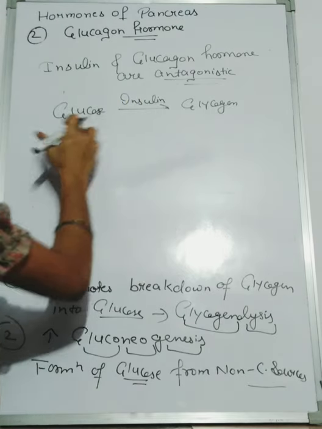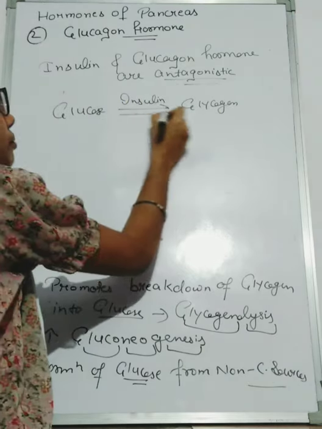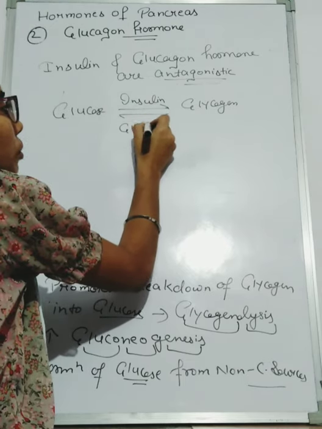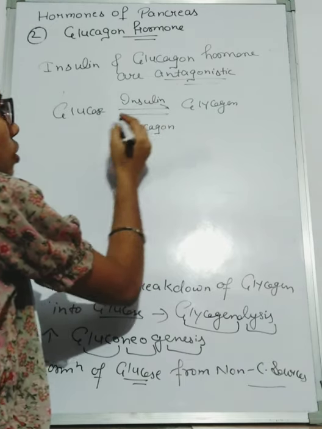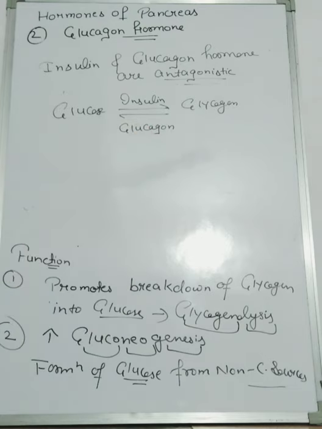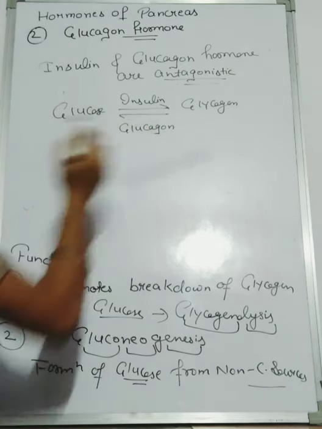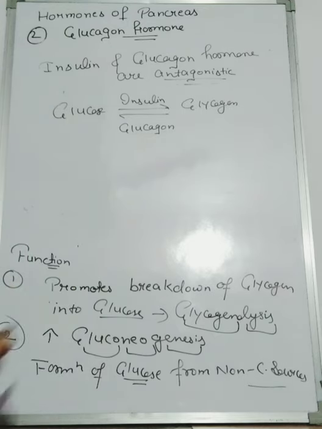And glycogen is broken down into glucose by the glucagon hormone. So insulin and the glucagon hormone both act in the same process but in the opposite direction. And these processes are known as antagonistic.